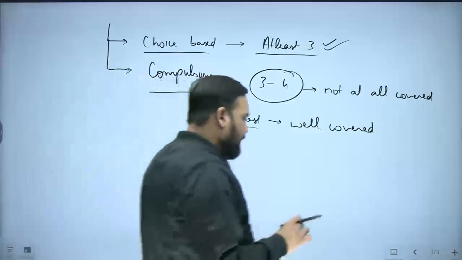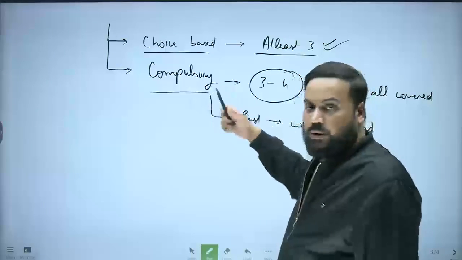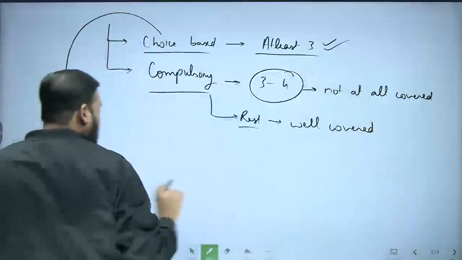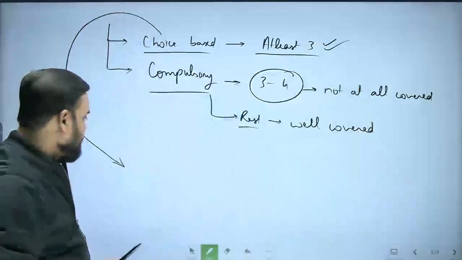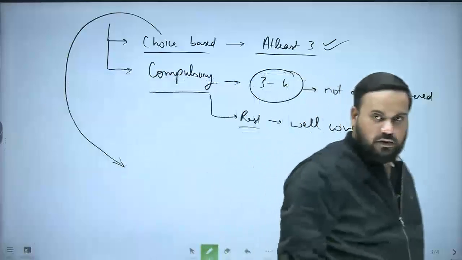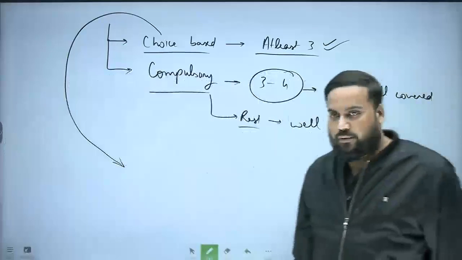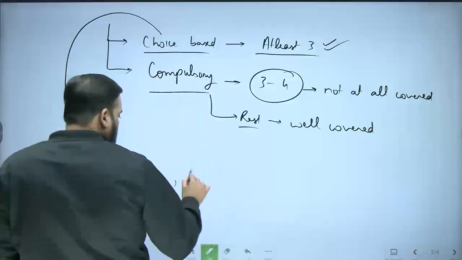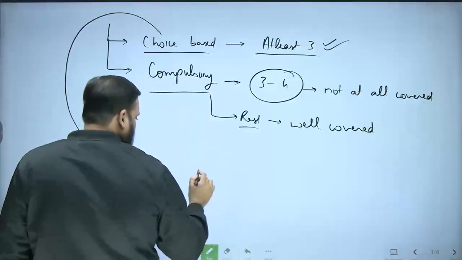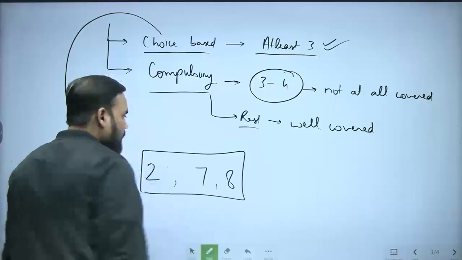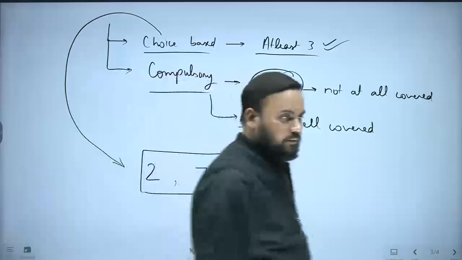In paper 1, if we look at this year, no doubt compulsory questions तो करने ही हैं. Choice based questions, if you are a guidance student, I am saying, not otherwise. If you are not a guidance student, maybe other questions you would have read from the books, so maybe they were better for you. But if you were a guidance student, question number 2, question number 7 and question number 8 were the questions which you should have chosen.